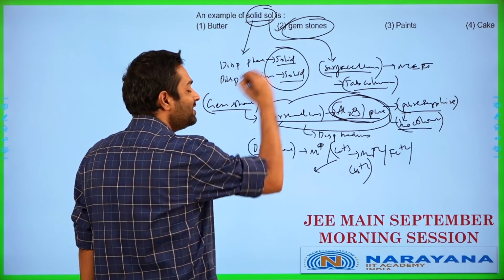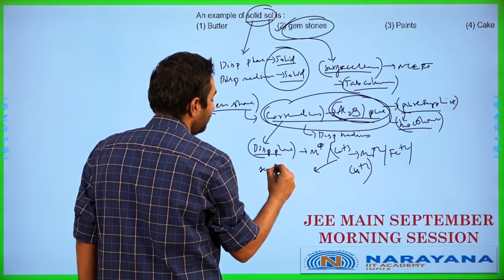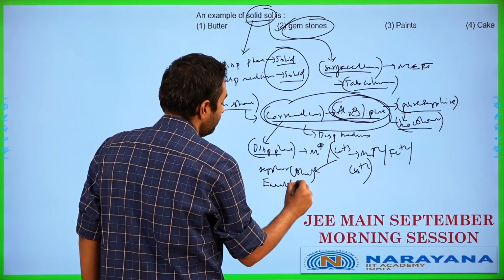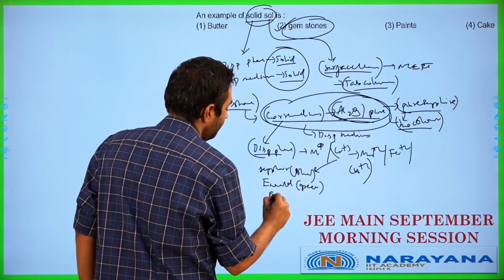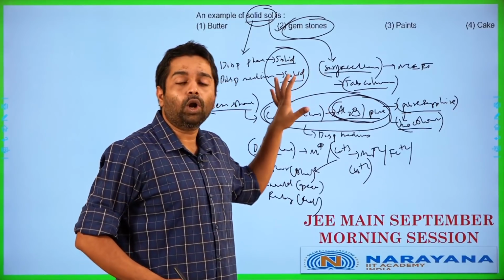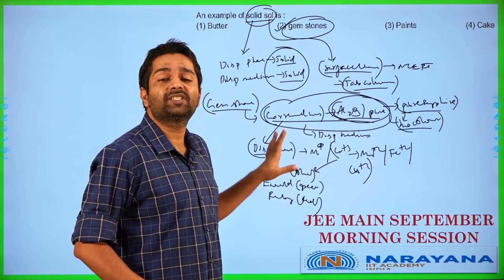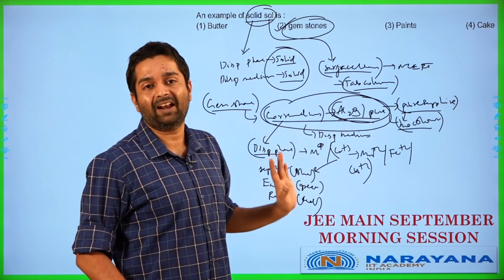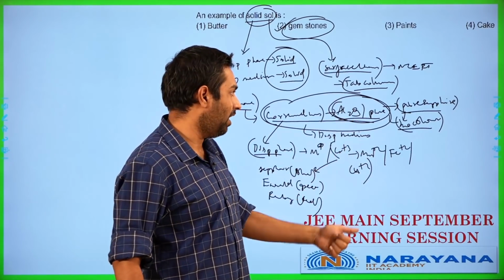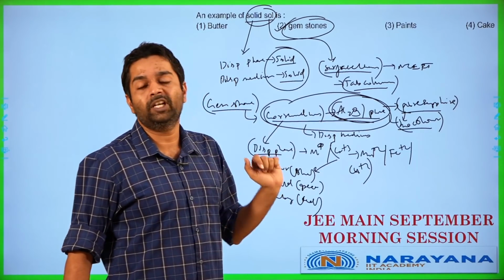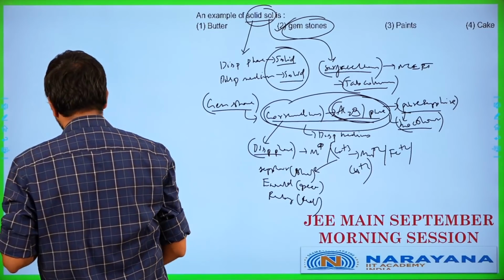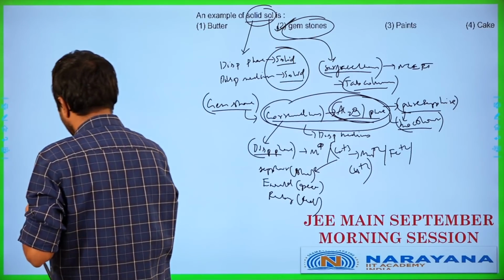Some of the commonly known gemstones which are going to be of this type are sapphire, the blue color version, emerald, which is going to be the green color version, ruby, which is going to be the red color version. All of these are going to be having a corundum base with some of these metal ions present as impurities over there, giving it a particular characteristic color. The metal ion gives the color, whereas the structure, the hardness, etc. comes from the corundum. Corundum is basically going to be a hexagonal close packed structure. I'm not going to discuss that further here. Okay, so this is basically the example of a solid sol. Answer for this question is going to be gemstones.